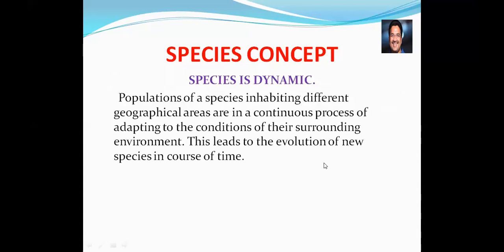Then dynamic. What is dynamic? Dynamic means which can change. That organisms, that particular species, when we announce it as dynamic, can change according to the environment. The populations of a species inhabiting the different geographical areas are in a continuous process of adapting to the conditions of their surrounding environment. Because of this only, the evolution of the new species in the due course of time is going to be available.